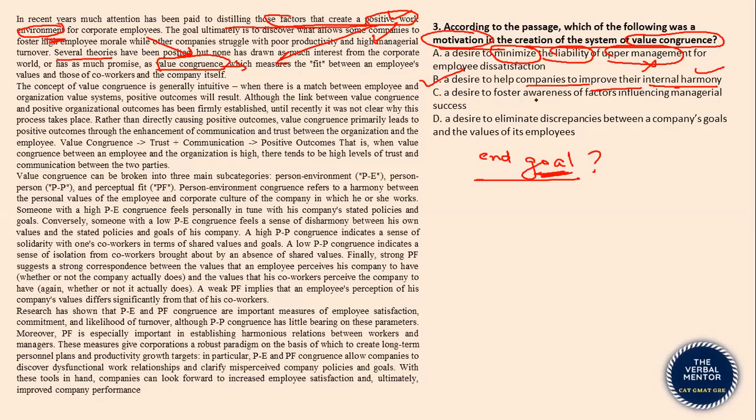C, a desire to foster awareness about the factors influencing managerial success. It's the corporate success, organizational success, rather than the managerial success. So this is wrong again. D, a desire to eliminate discrepancies between a company's goals and the values of its employees. Now, this is one of the benefits of this model, but this was not the goal behind devising this model. So again, eliminated.